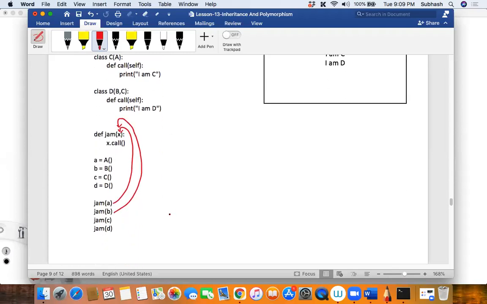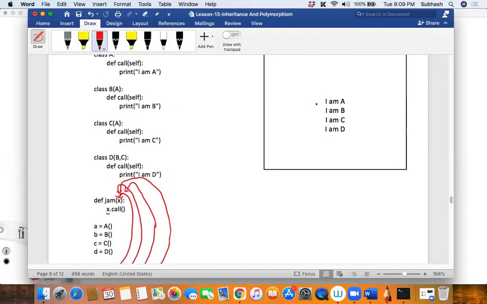Similarly, the third time it calls the call method belonging to the class C, and the fourth time it will call the method belonging to the class D. Did you see that one entity is behaving in different forms? First time as the object of A, second time as the object of B, third time as the object of C, and fourth time as the object of D. So this is basically called polymorphism, where one entity is behaving in different forms. This is one of the examples of polymorphism in Python, my dear friends.